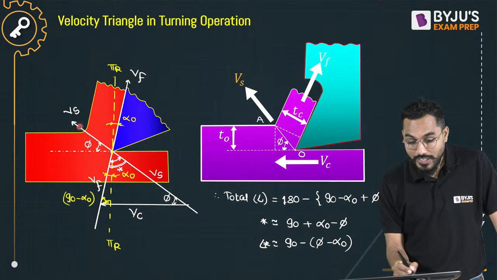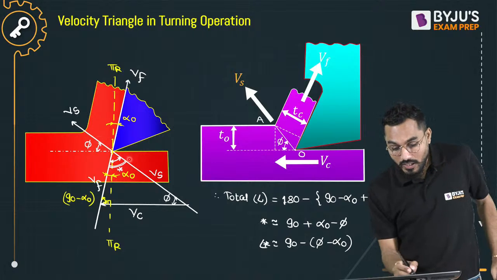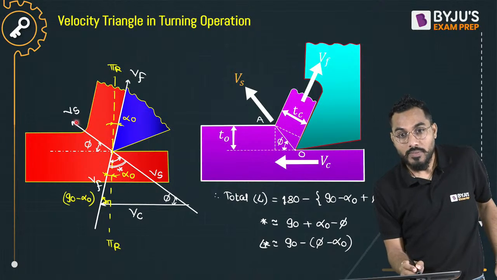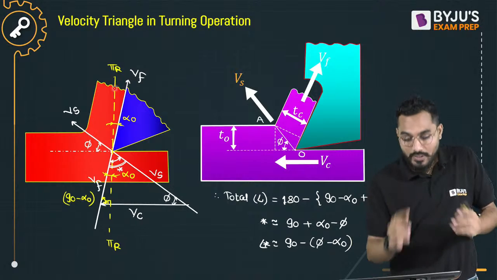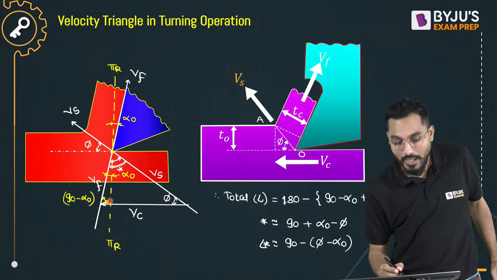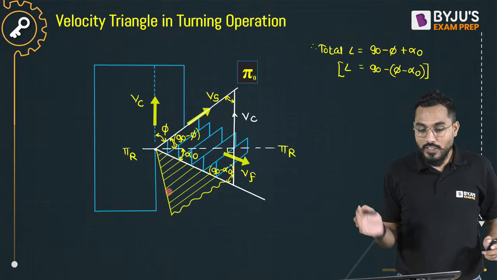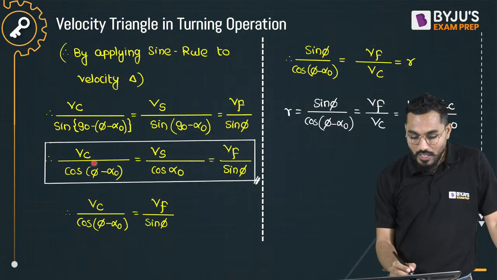The shear plane is the plane along which shearing takes place. The velocity of the chip along the shear plane is called the shear plane velocity Vs. And the velocity along the surface on which the chip is flowing is called the chip flow velocity Vf. Then you can go and calculate these angles. If I apply this velocity triangle and the sine rule, we'll get this relation.